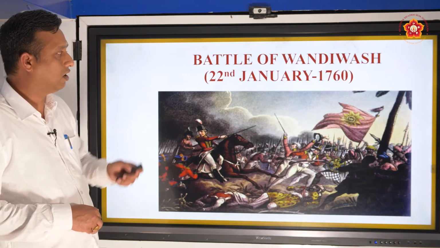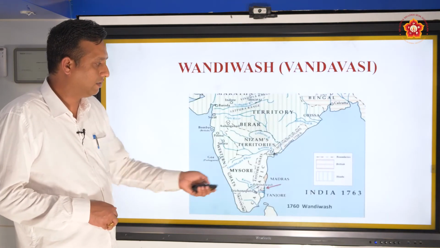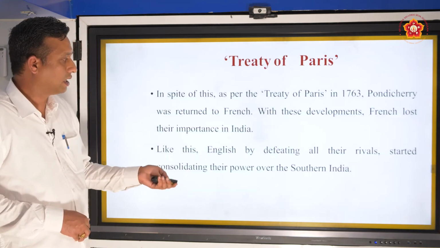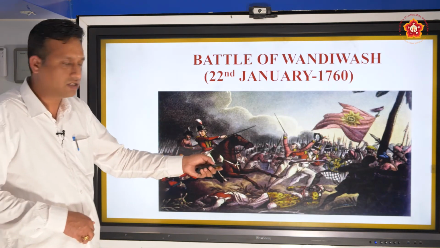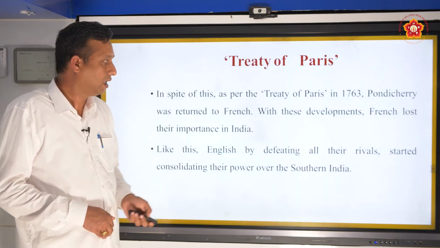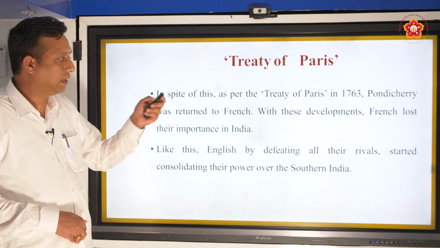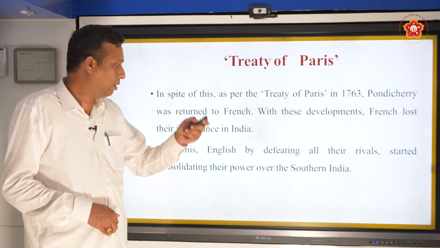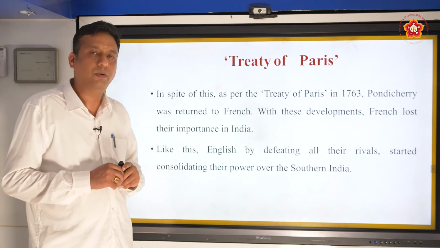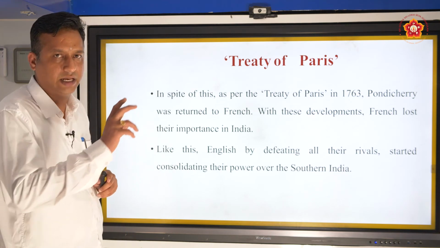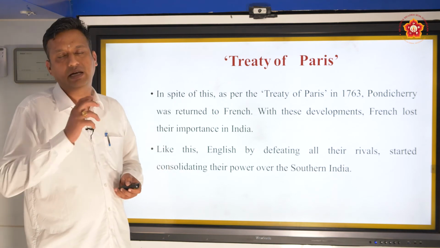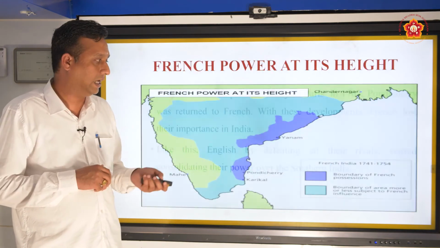You can see here the Battle of Vandivash or Vandavasi, in the eastern coast of Tamil Nadu. Here is the battle going on between the French and the English. Battle of Vandivashi, 22nd January 1760. In spite of this, the Treaty of Paris was signed in 1763 and Pondicherry was returned to the French. With these developments, the French lost all their importance in India, and they were confined only to Pondicherry, Karaikal, Mahe, and a few other places. In this way, the English gained supremacy over the whole of South India.